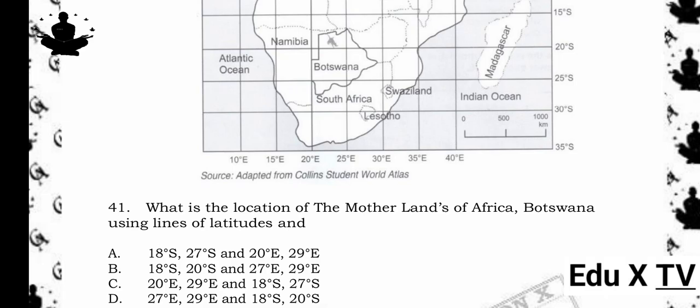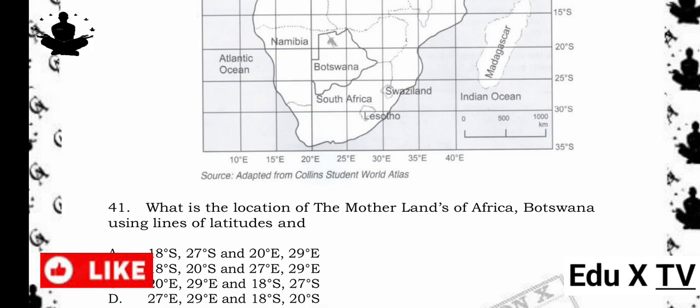B. 18 degrees south, 20 degrees south and 27 degrees east, 29 degrees east. C. 20 degrees east, 29 degrees east and 18 degrees south, 27 degrees south. D. 27 degrees east, 29 degrees east and 18 degrees south, 20 degrees south. The answer is A. 18 degrees south, 27 degrees east and 20 degrees east, 29 degrees east.